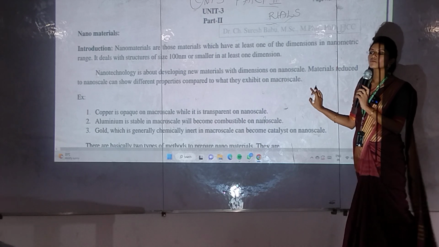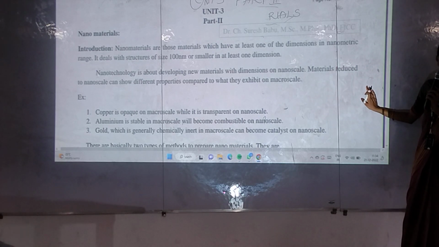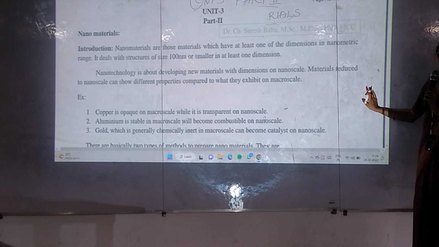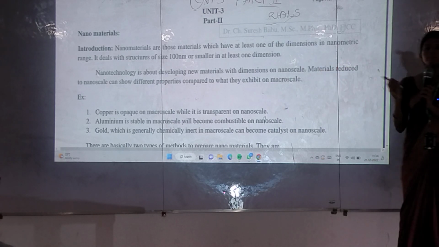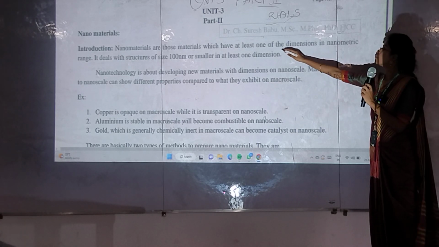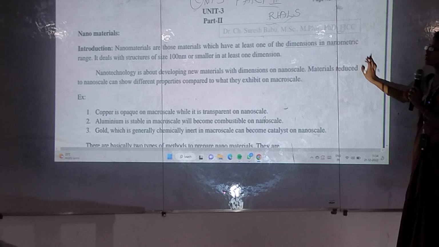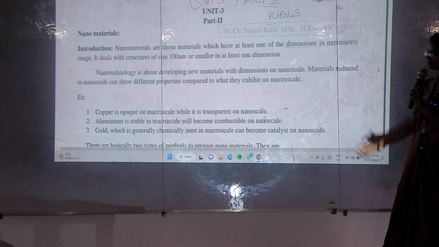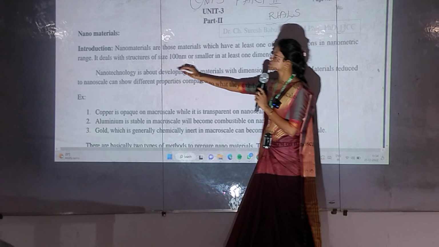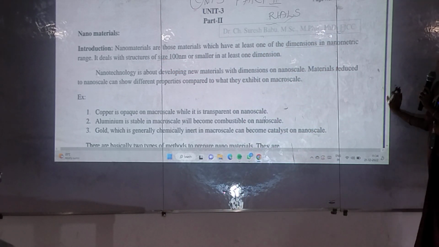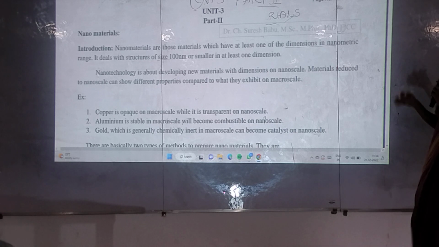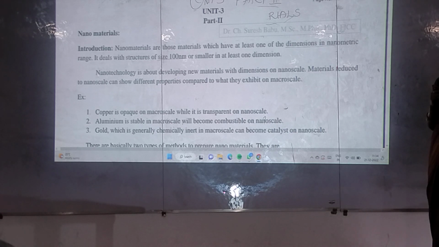So our next topic is what? Unit 3, part 2, that is nanomaterials. As we have discussed just before, nanomaterials are nothing but small particles which are in nanometer standard in one of the dimensions. And it deals with structures of what size? 100 nanometers or smaller in at least one dimension.